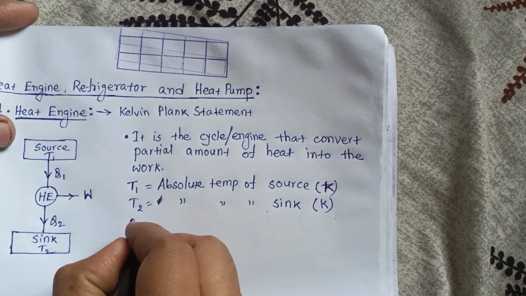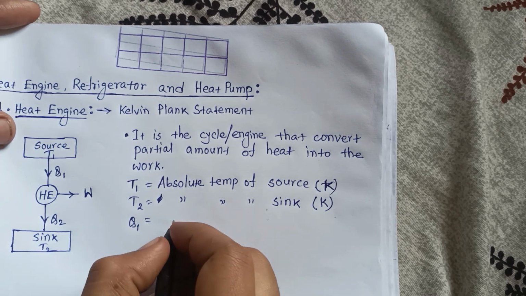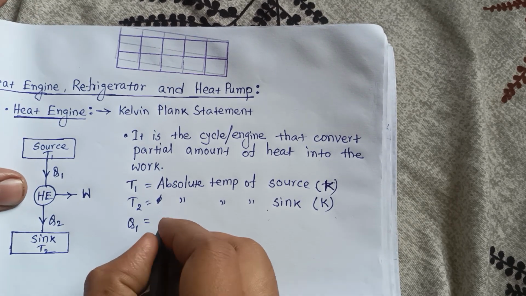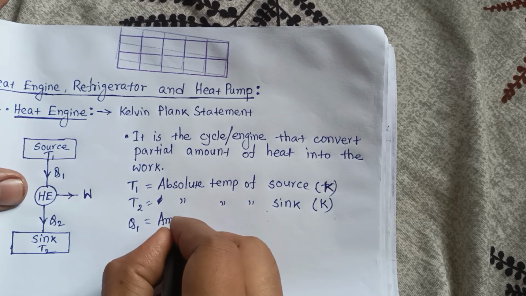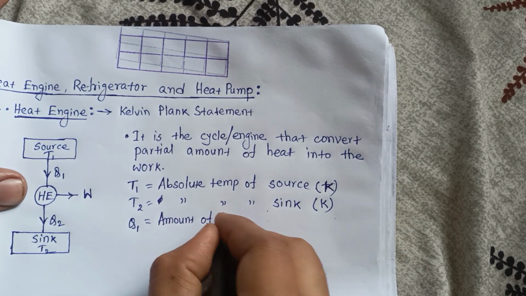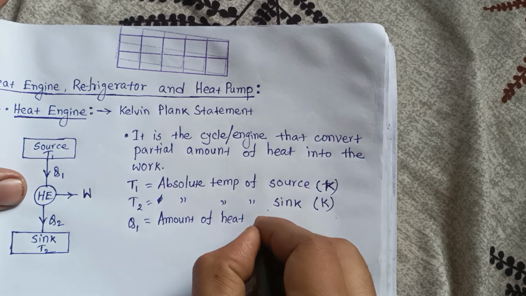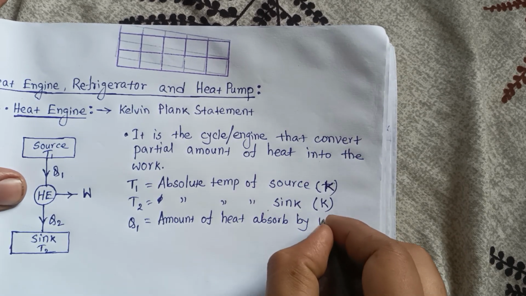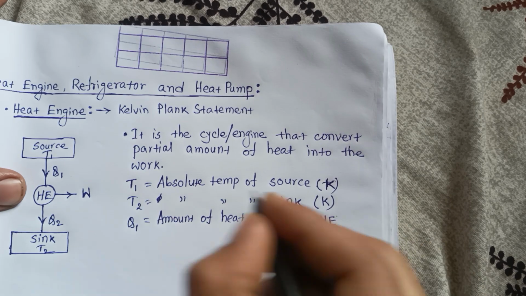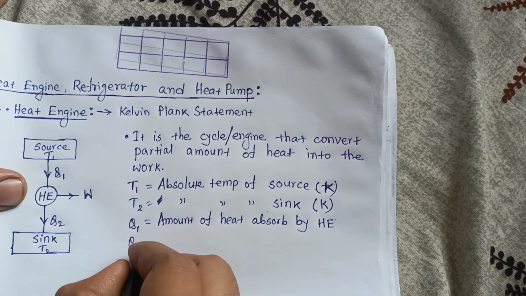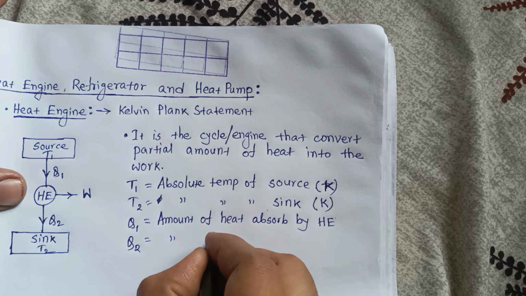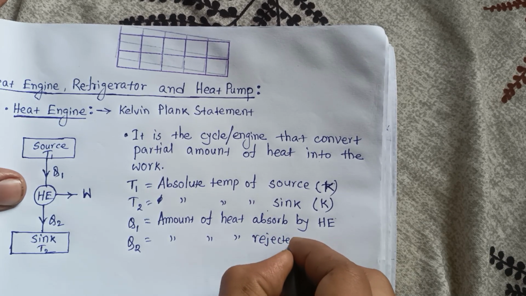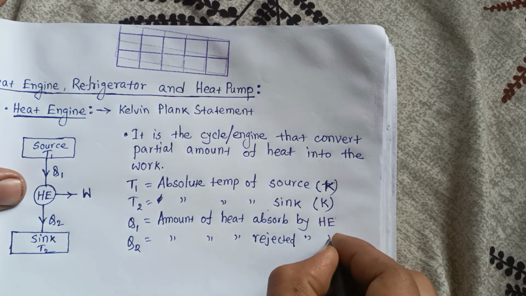What is Q1? Q1 is the amount of heat absorbed by heat engine. What is Q2? Q2 is the amount of heat rejected by heat engine.